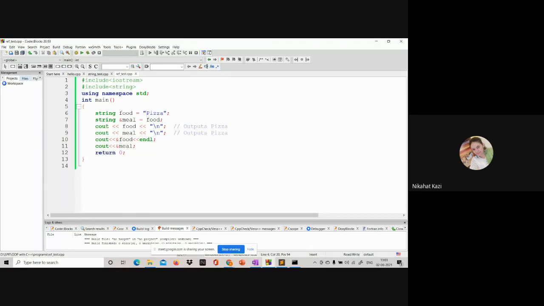If I want to create a reference to this variable, the syntax is the data type, followed by the address-of operator, or the reference operator, followed by the variable name, and then equal to food. When I say string &meal = food, by this statement I mean that meal is a reference to the variable food. So what happens internally in memory is this.